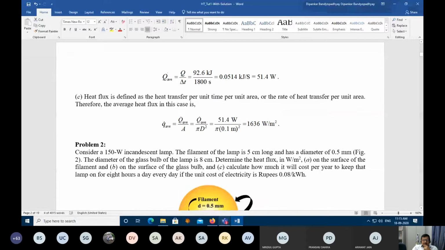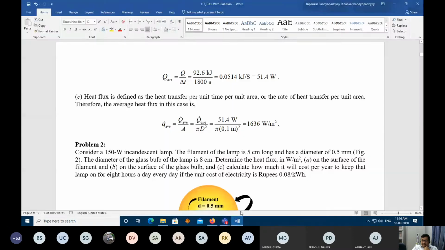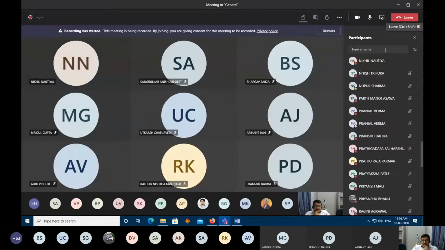Yeah. So more or less all of you have done. Who could not do it? Can anybody tell me who is not through with this? Nikhil, could you do it? Nikhil Nautiyal? What is the heat flux? How much is the heat flux? The heat flux, Q dot, was 51.6 kilojoules divided by the area through which the heat was getting transferred into the sphere. How much is that? Did you calculate? Sir, I have not calculated it yet.